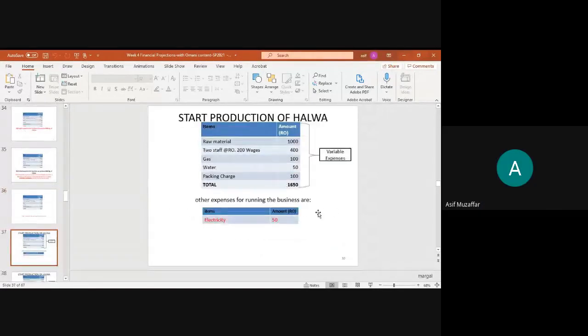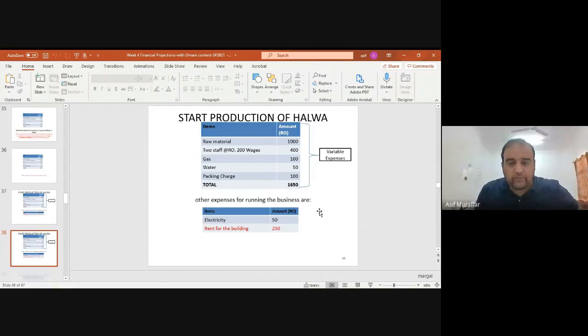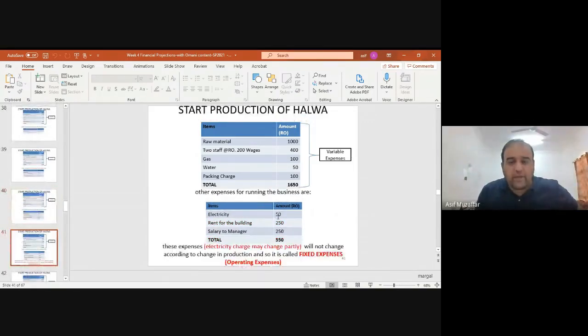Now, what would be the other expenses? If you remember in the balance sheet, I have written assets, direct expenses. Now there would be indirect expenses. So what are the indirect expenses? The indirect expenses are electricity bill for 50 riyal, rent for the building 250 riyal, salary to the manager.